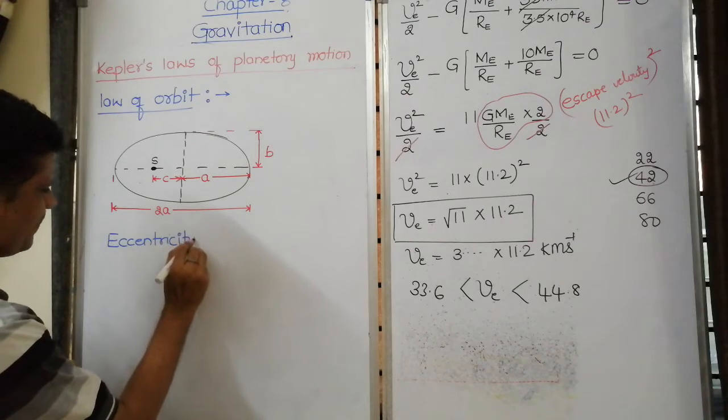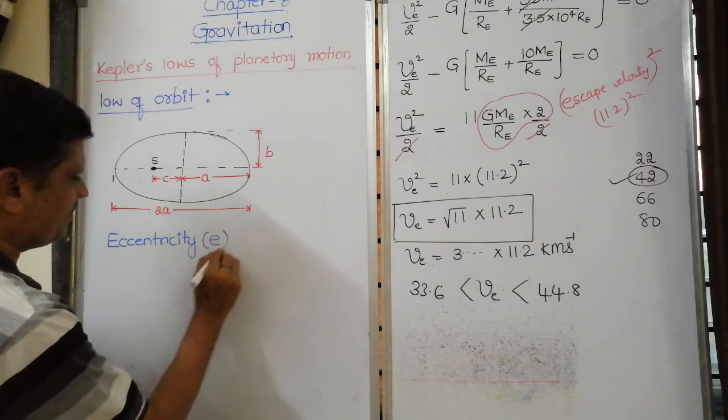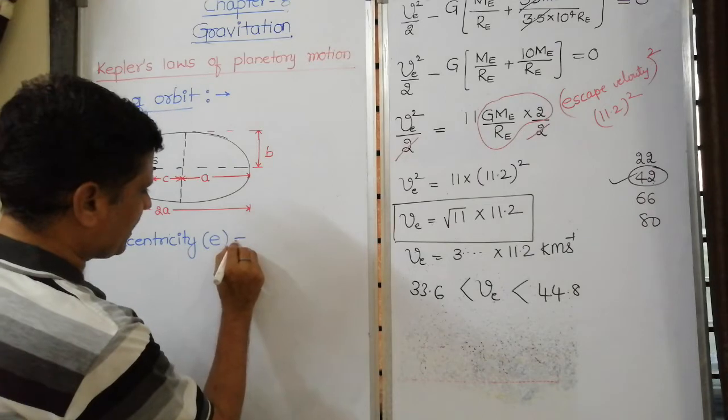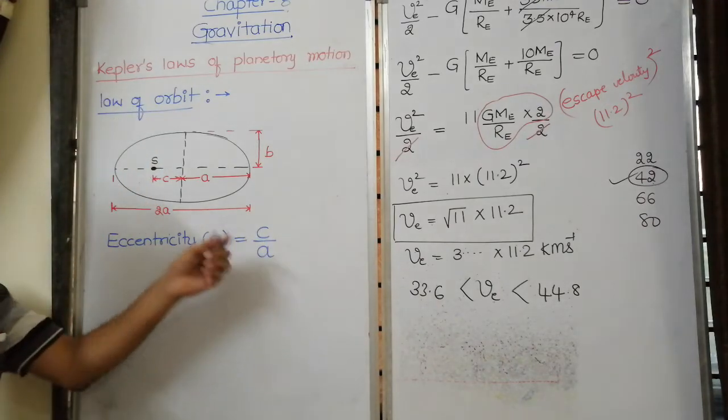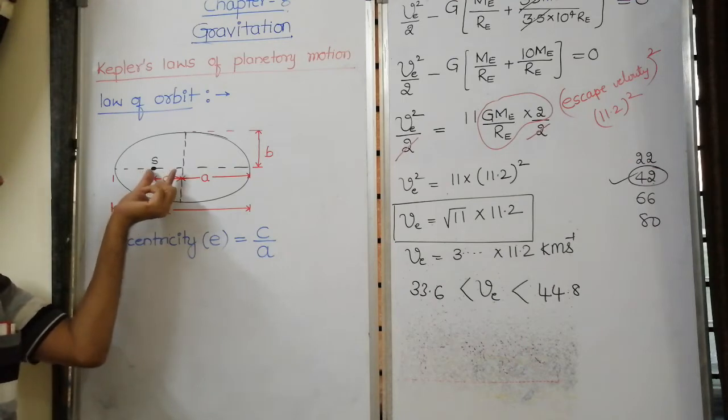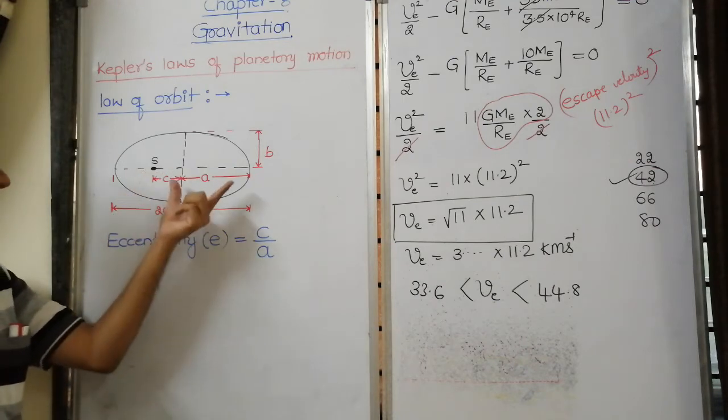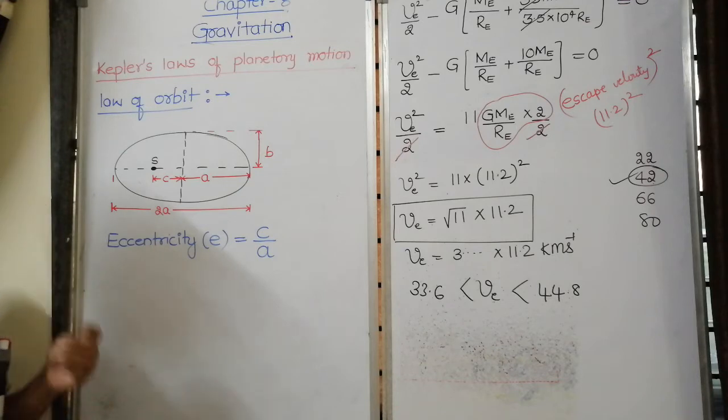Eccentricity is represented by e, given by C divided by A. C means the distance of the sun from the center, A means the radius of the major axis.